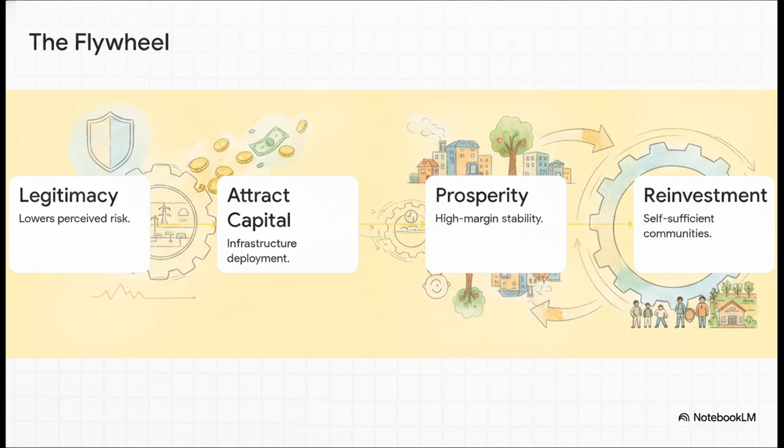First, the moral OS establishes moral legitimacy, which immediately drops investor risk. Second, because the risk is lower, massive capital flows in to deploy that advanced infrastructure. Third, that new infrastructure creates local prosperity. Locals are getting high-paying jobs and building a thriving supply chain. And fourth, the profits from that newfound stability get reinvested right back into the community, making it more resilient and spinning the flywheel even faster.